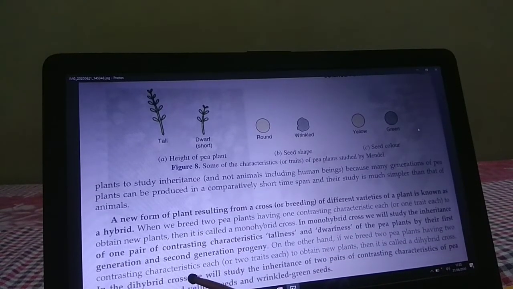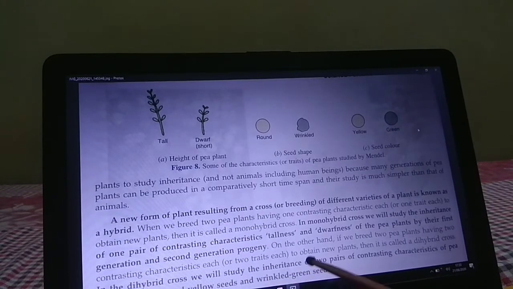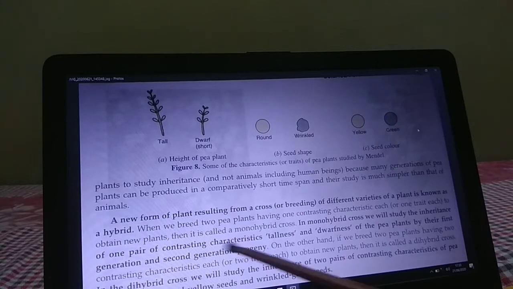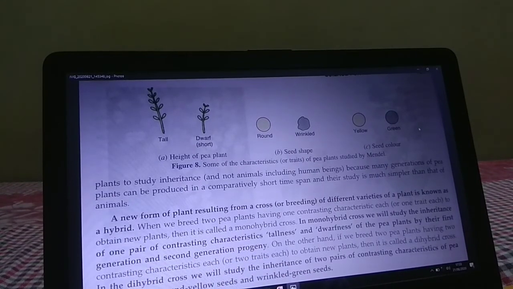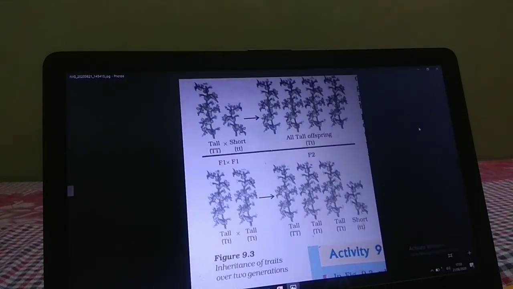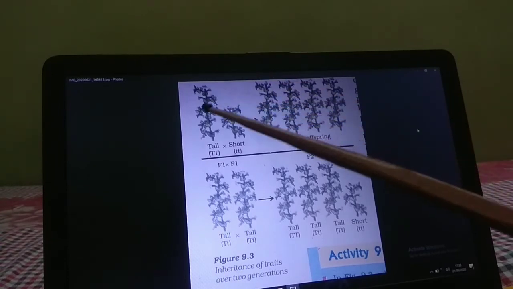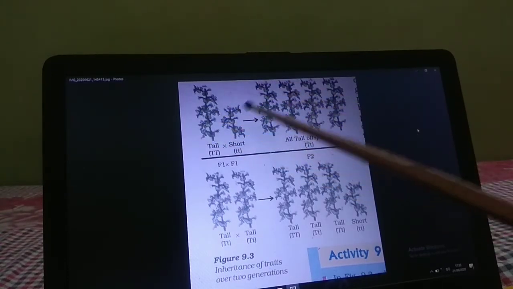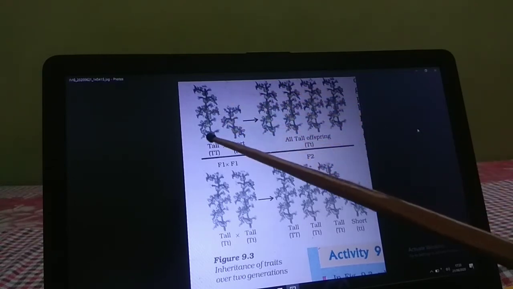In the dihybrid cross, we study the inheritance of two pairs of contrasting characteristics of pea plants, such as round yellow seeds and wrinkled green seeds. The dihybrid cross we will study later on. Today I will tell you about the monohybrid cross. In the monohybrid cross, Mendel chose only the height of the pea plant.